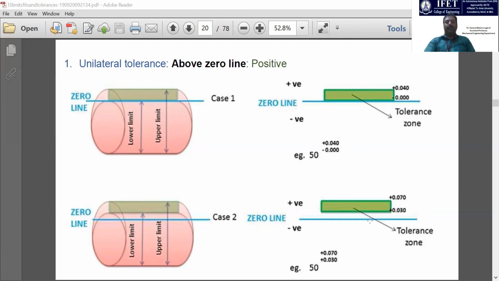And in case 2, we can increase the diameter within this range, from this value to this value. You should not go beyond the upper limit or below the lower limit. Both the lower and upper limits are in the positive zone. This is the example of unilateral positive tolerance.